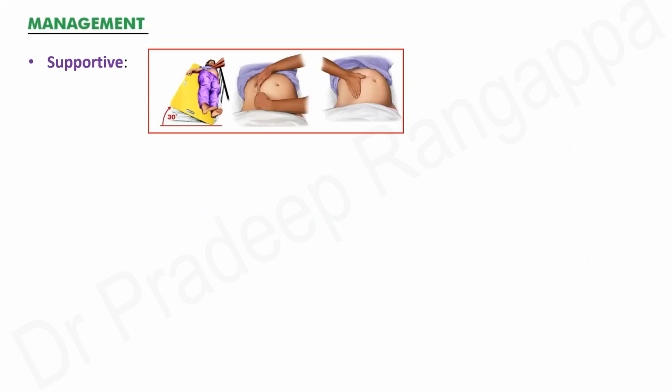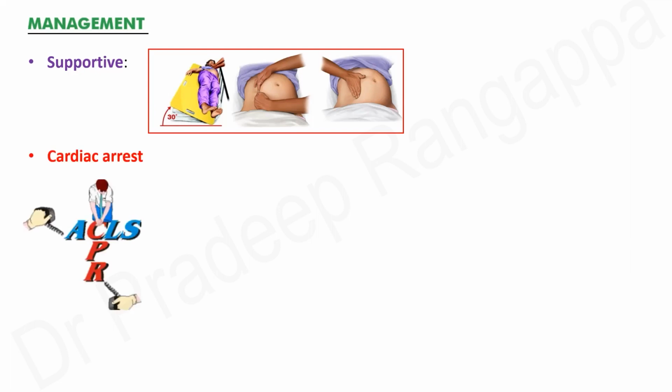amniotic fluid embolism. So the management is predominantly supportive, as I said, because there is a sudden cardiorespiratory compromise and patients can have cardiac arrest. So the algorithm of cardiac arrest in pregnancy has to be adopted. The patient has to be put in a tilt position, and the uterus has to be moved to remove the IVC compression. So these maneuvers have to be done, and the ACLS protocol has to be put in place.